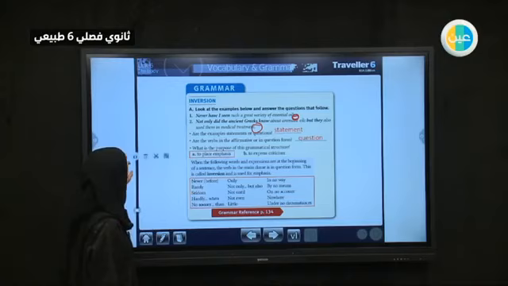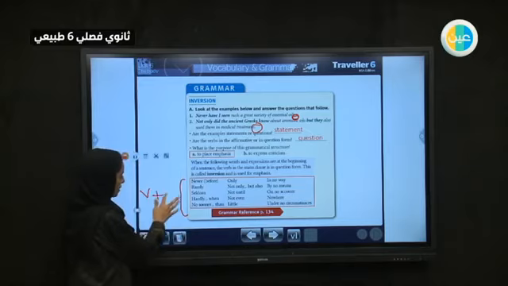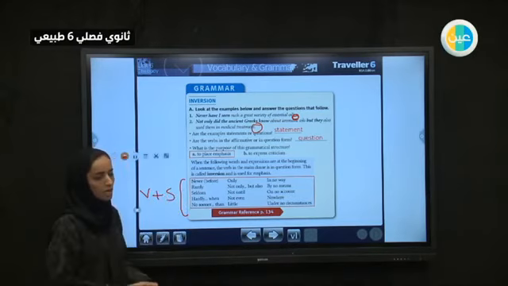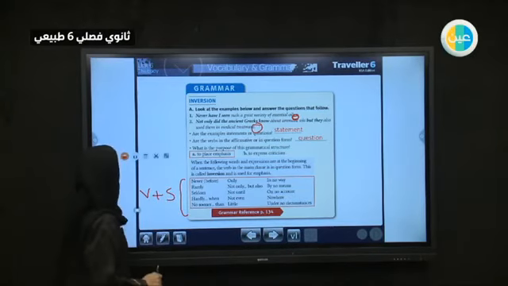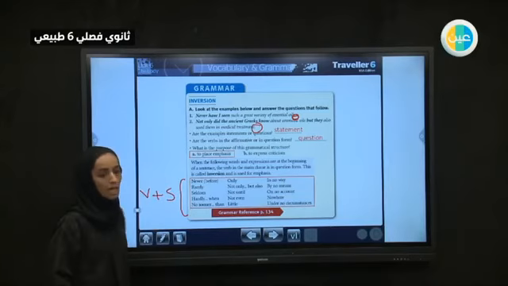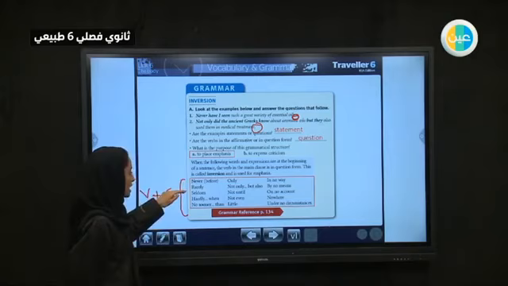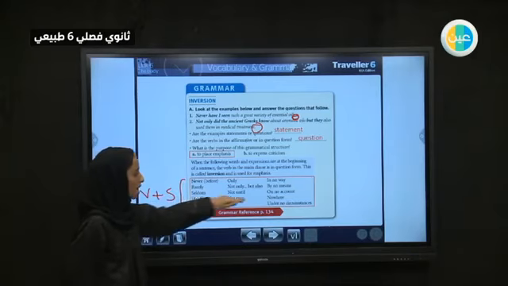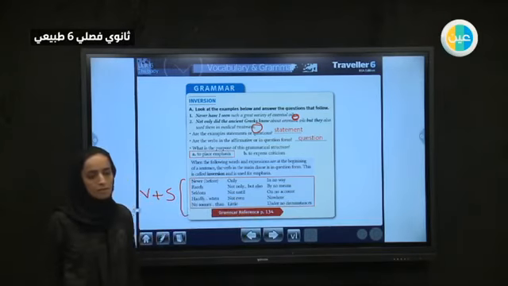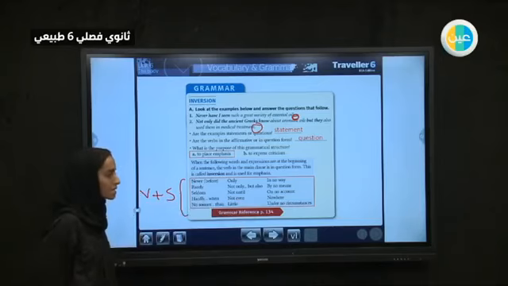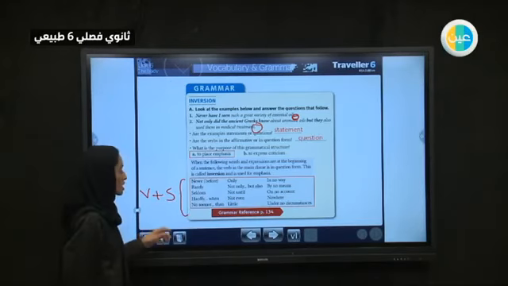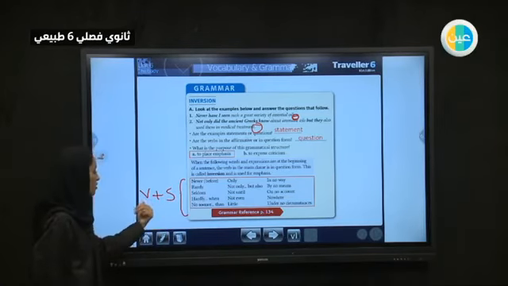So when we have any one of these, the order is going to be verb plus subject, and this is going to be a sentence. It is not a question. Never, rarely, seldom, until, under no circumstances. So these are sentences. They are not questions, even though the order is verb then subject.